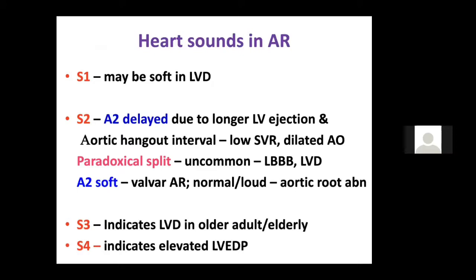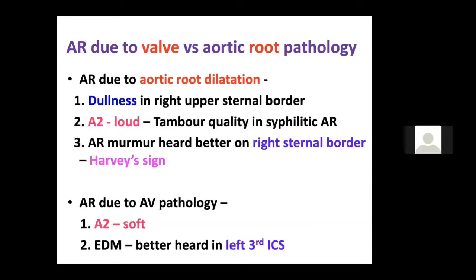A2 is invariably soft in valvular aortic regurgitation. If it is normal or loud, you should always think it is due to an aortic root abnormality like Marfan or a bicuspid aortic valve and other conditions. Otherwise, A2 is usually soft in a patient with valvular aortic regurgitation. LV S3, if it is there, always suggests that the patient has LV dysfunction. Otherwise, you do not get an LV S3 in a patient with AR. S4 is usually not a sign of chronic severe AR, you should always remember that.